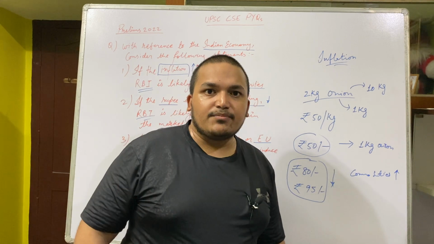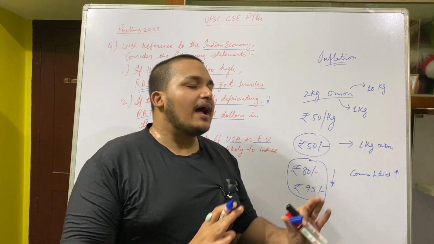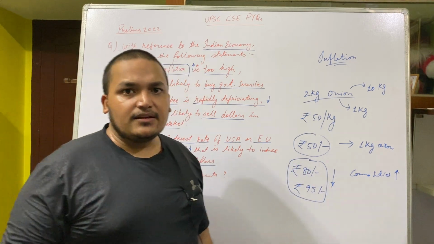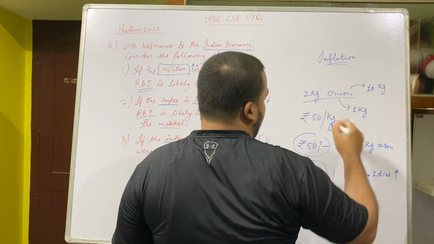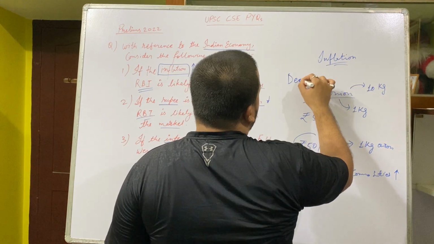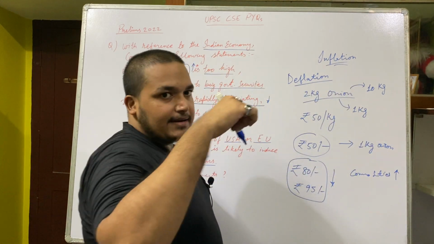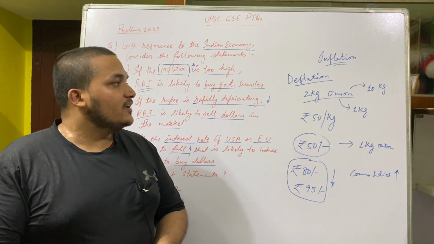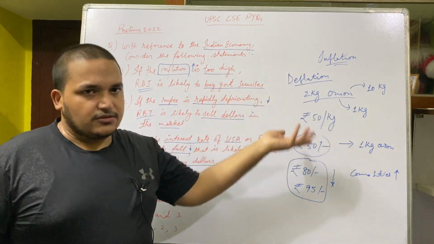So what will happen? People will say, you have your onions, I will have my money, I don't want too much of onions. Okay, then what happened? It is deflation. Earlier it was inflation, now it is the case of deflation. Deflation means the prices of commodities have gone drastically low, which is also bad for the economy. Too much inflation is bad, and too much deflation is also bad.